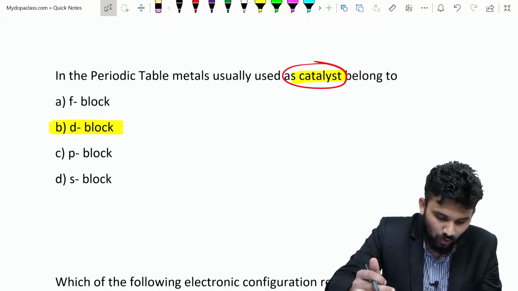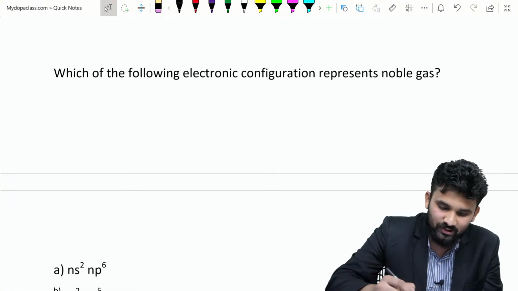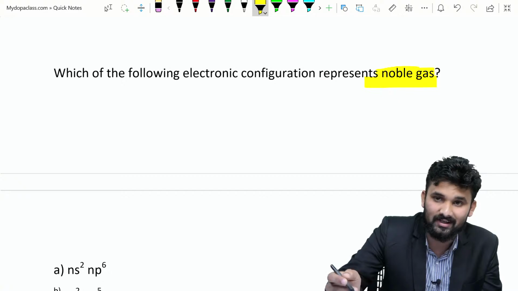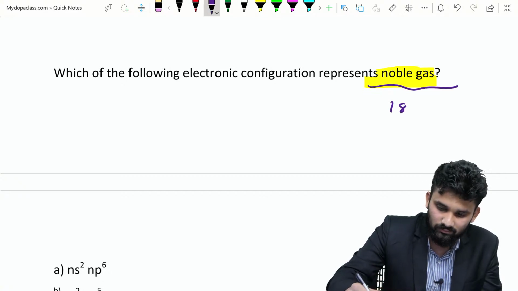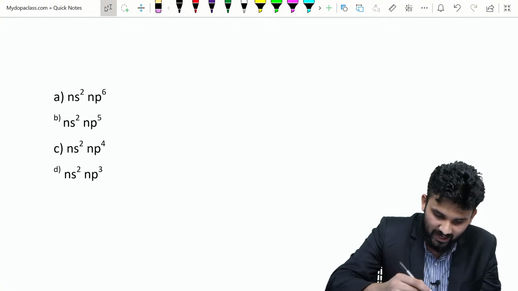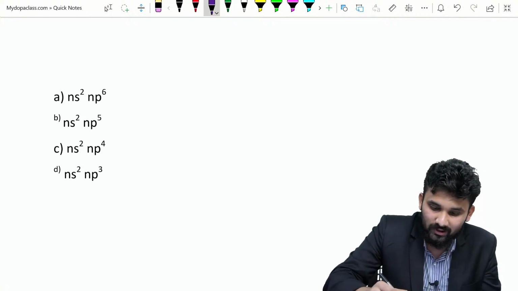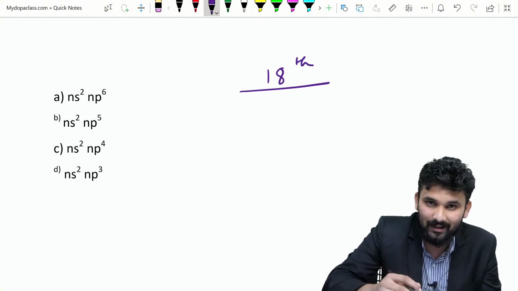Okay. So next we are moving to the next question. Which of the following electronic configurations represents a noble gas? Electronic configuration of noble gas. Noble gas is the 18th group. That means they have 8 electrons in their valence shell. So what is the option? A, B, C, D. Which of the following is the right answer? Noble gas is 18th group, so in the valence shell there are 8 electrons.